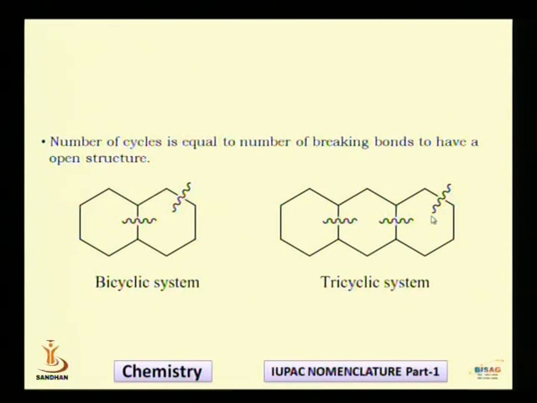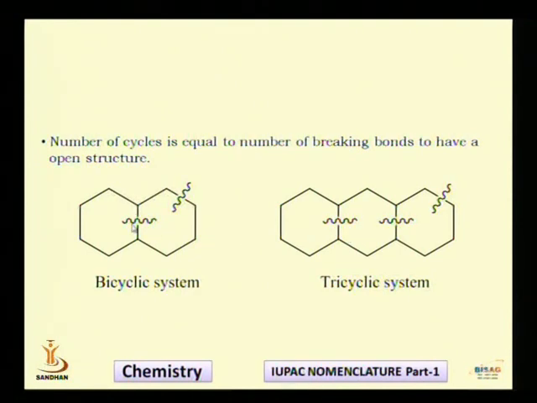So what you can say is that to decide the number of cycles present in a molecule, what you have to do is count the number of breaking of the bonds. How many bonds do you need to break so that the component gets converted into a totally open component? That will decide the number of cycles present in the molecule. So as we have seen, we need breaking of two bonds for this molecule and breaking of three bonds in this molecule to convert them into an open component.